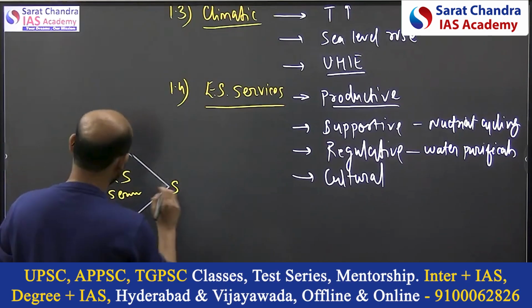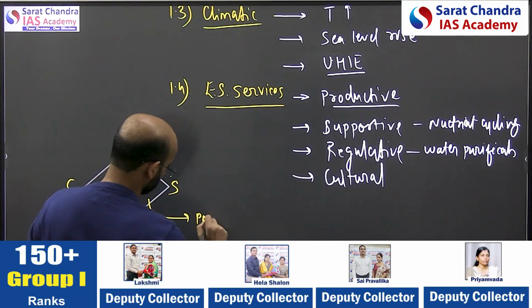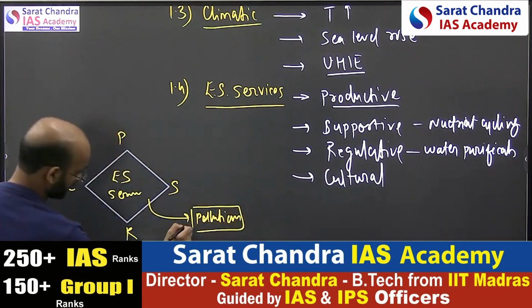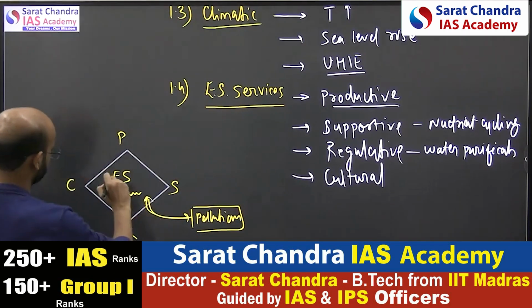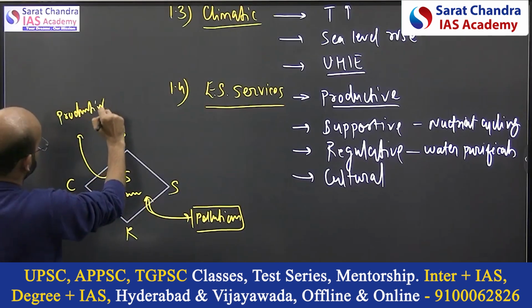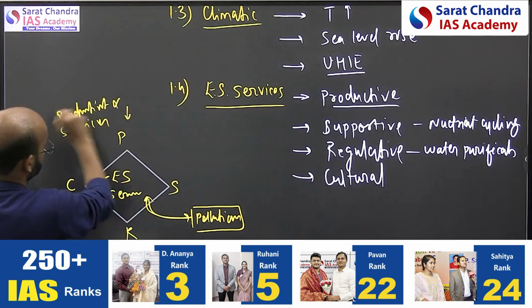Whenever these services go through some pollution or any kind of environmental hazard, then what happens? These ecosystem services' productivity and services get declined, right?